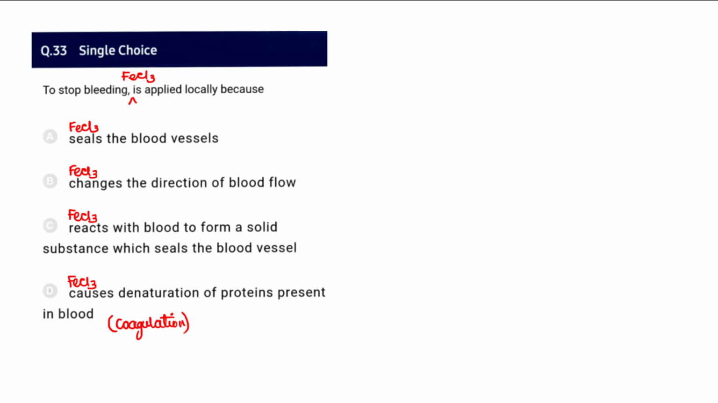And then 33. To stop bleeding, ferric chloride is generally applied. Why is it? It is to cause the coagulation, that is denaturation of proteins. Blood is basically a protein, so we may say there will be a coagulation of proteins present in the blood. So albumin, that is the albumin part. So therefore the exact match for 33 is D.